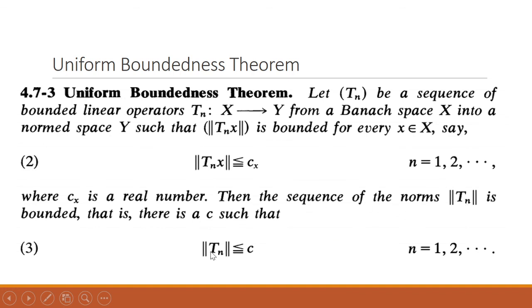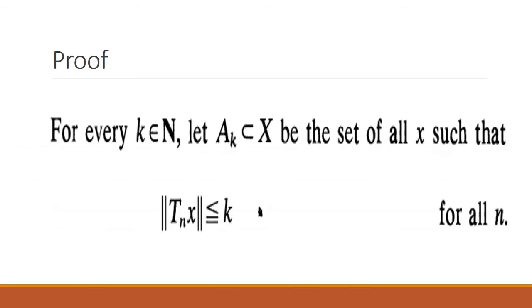This means that there exists some real number for which this condition is satisfied. So let's see towards the proof.